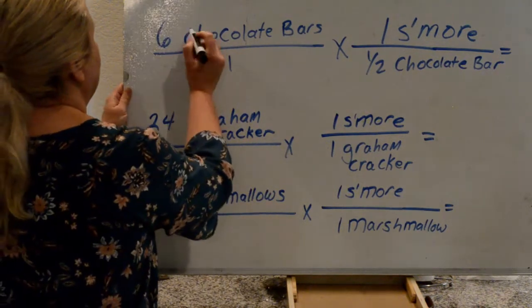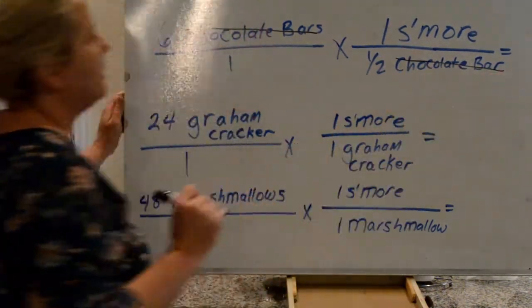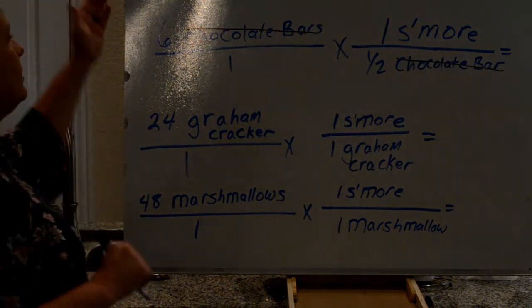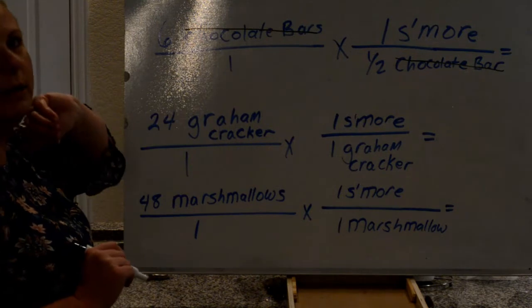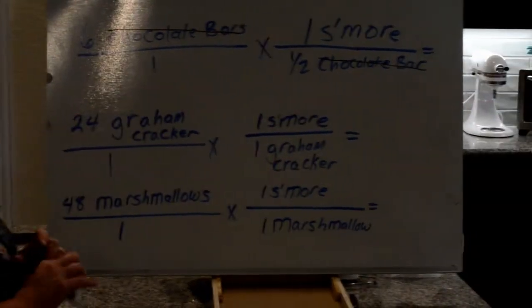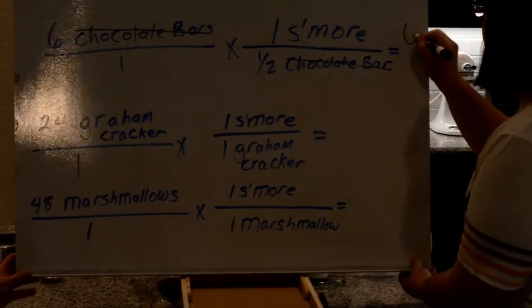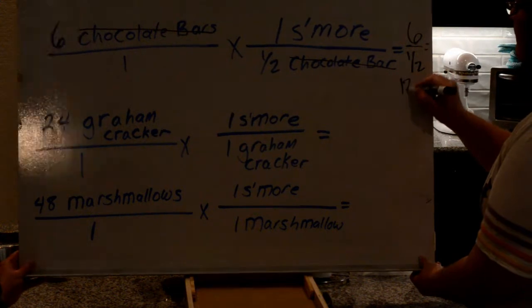So we're going to cancel out our chocolate bars because chocolate bars divided by chocolate bars cancel each other out, leaving us with a s'more unit. So then we're going to take our numbers. 6 times 1 is 6. 6 divided by 1/2 will give us 12 s'mores.